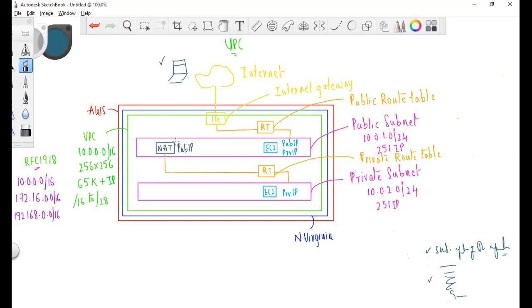But when you go for NAT, you can only request through the internet and you can get the response. But no request can be initiated to this database or to this instance from outside. That makes this EC2 instance still private, even though this EC2 instance is able to access the internet.